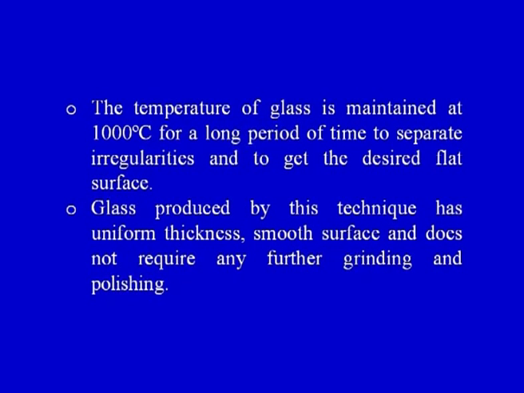Glass produced by this technique has uniform thickness. Now these are the advantages of this process. The flat glass which is made by this process has uniform thickness, a smooth surface and does not require any further grinding and polishing. So the surface finish that we get is very good in this flat glass processing technique. The quality that we are getting is good, and the thickness that we are getting is uniform, and therefore this process is widely used for the processing of flat glass.